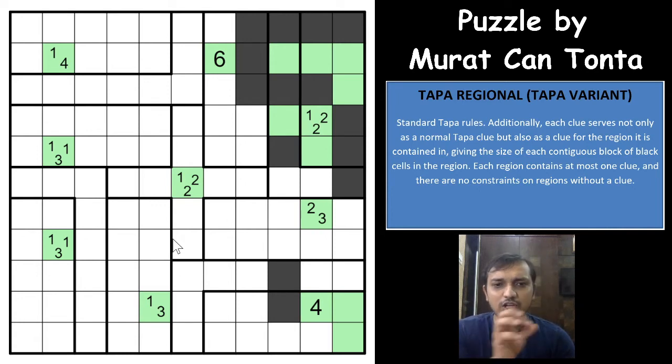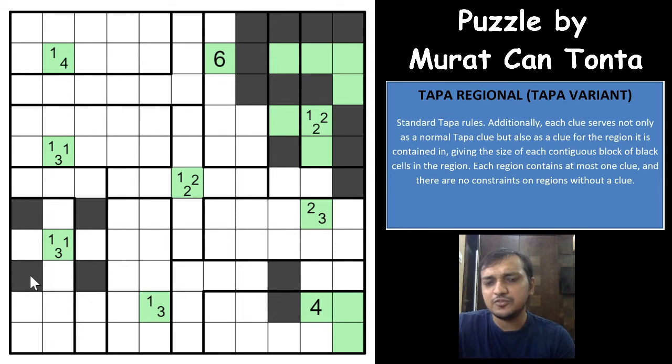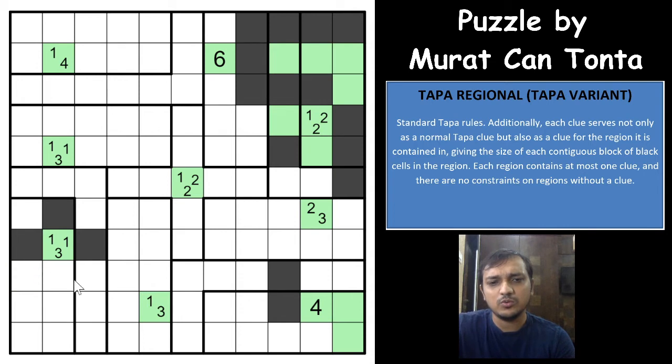So always you have to keep in mind for the 113 clue that there is a very good trick here. Either all of these 4 cells will be shaded for the 113 clue, or these 4 cells will be shaded for the 113 clue. Right? At any point of time, either all of these 4 cells will be shaded or all of the other 4 cells will be shaded for the 113 clue. And let us see what happens if we shade these 4 cells. There is a very good logic here and a very tough one to say. I am not sure if that is the intended solve path, but this is a really tough deduction here.